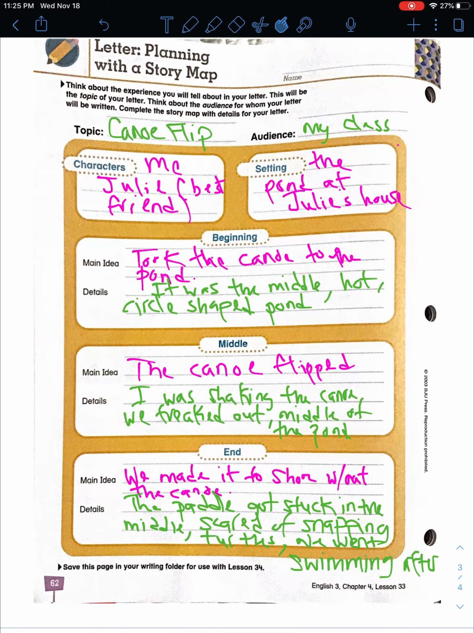You're going to work on the planning with a story map on page 62, okay? Alright, and you see this right here? So save this page. Do not lose this page. If you lose this page, you're going to get super confused. Put it somewhere safe. I don't care if you have to put it inside of your pillowcase so you know where it's at. Put it somewhere you're not going to forget it. Okay? And that's it, guys.